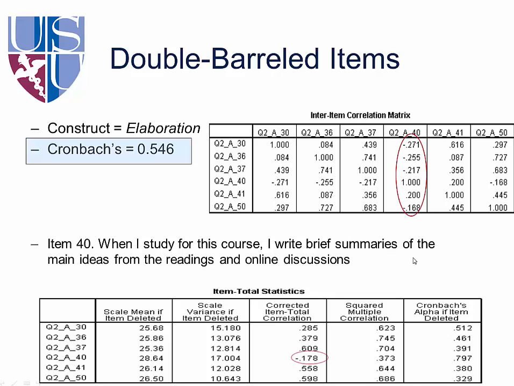And when I did the analysis, I found that the Cronbach's alpha for these 6 items was 0.54. That means on average they correlated at about 0.5, which is really low. You really want your Cronbach's alpha to be above 0.75. And so I knew I had a problem. SPSS does a nice job of telling you, hey, if you get rid of item 40, your alpha will go up to 0.797. So I knew right away that this item was a problem. This is just a long way of saying, don't write double-barreled items, not because I tell you they're bad, but because it actually messes up the empirical data that you'll get from an item like this.